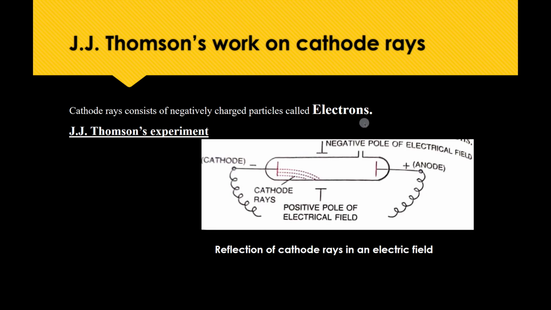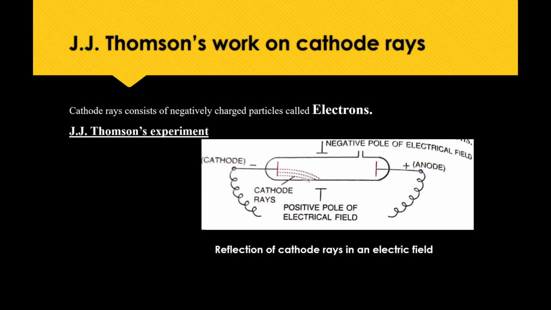This experiment is known as J.J. Thomson's experiment. An electric field was applied in the path of the cathode rays in the discharge tube. You may see that through the diagram here. When the electric field is applied, you can see that the rays are deflected towards the positive plate of the electric field. This showed that the cathode rays were negatively charged.